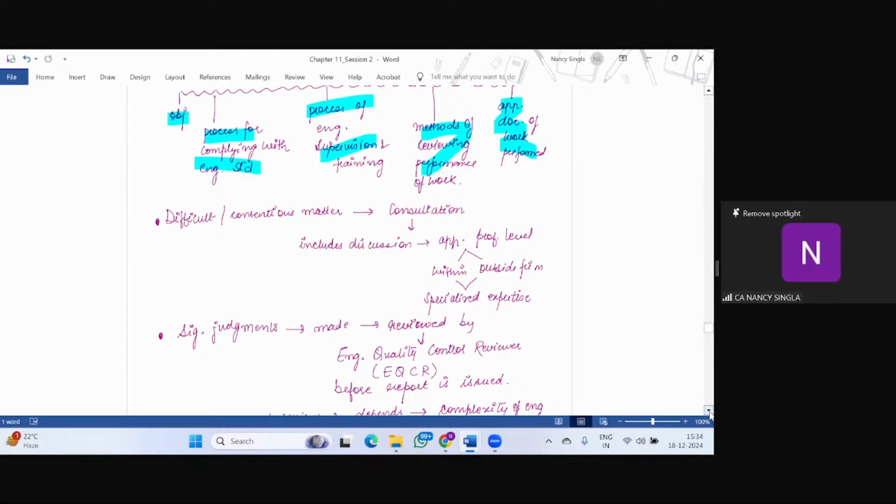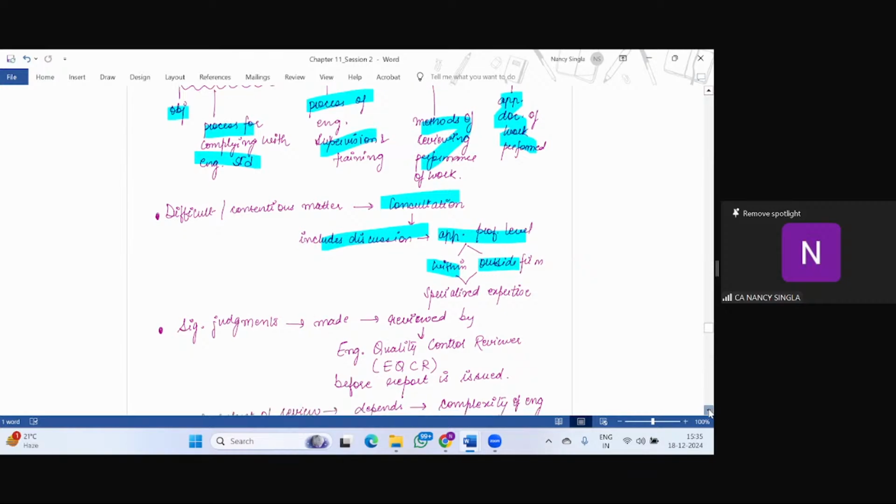Let's say a certain matter relating to civil engineering is involved. So this is a difficult contentious matter, or let's say some actuarial services are to be taken. So that consultation should be taken, and it should include what? Discussion at the appropriate professional level, and that consultation can be within the firm or outside the firm, but it should be from specialized expertise. Simple, right?